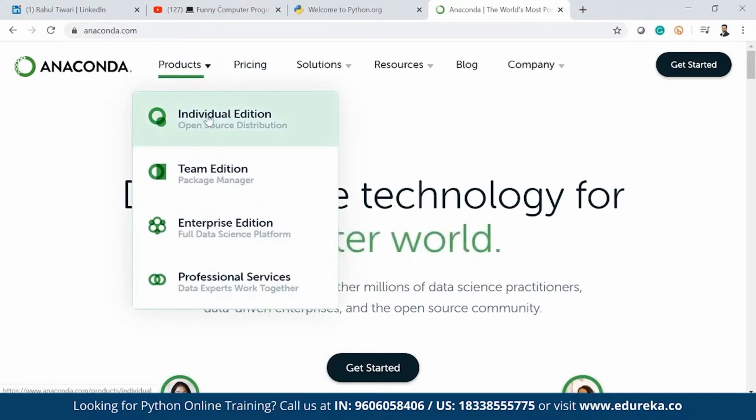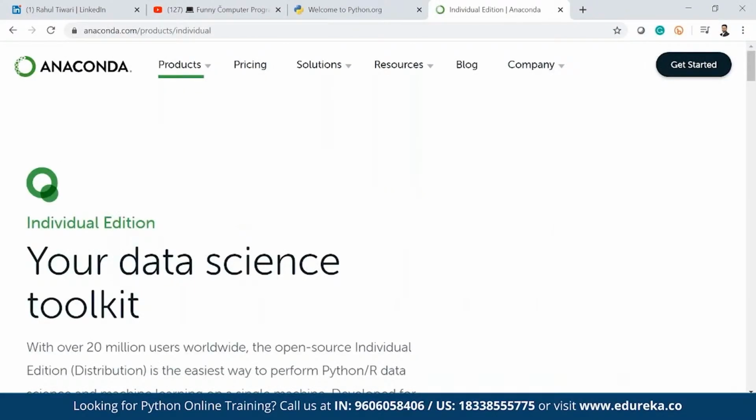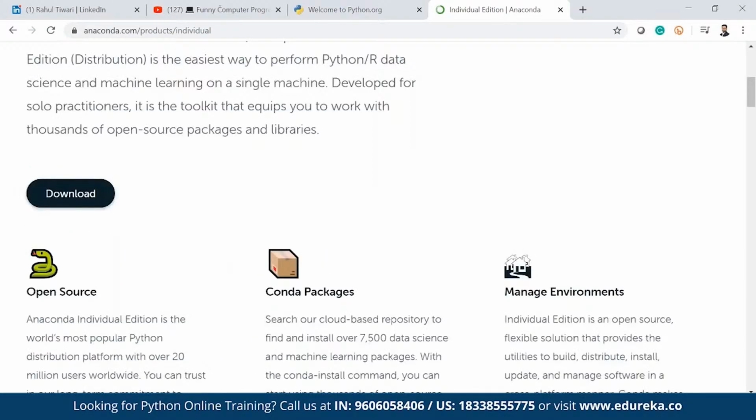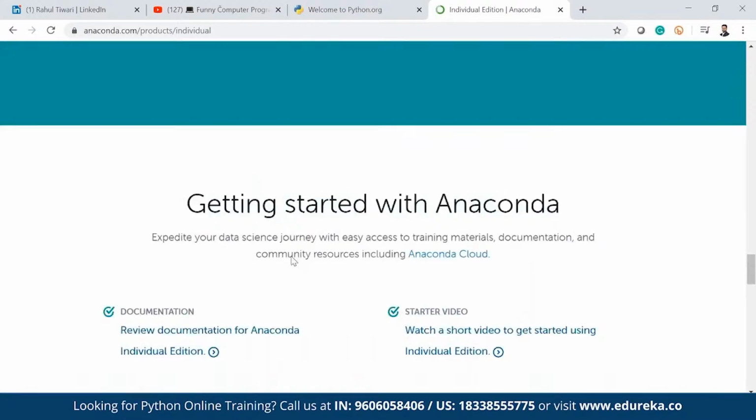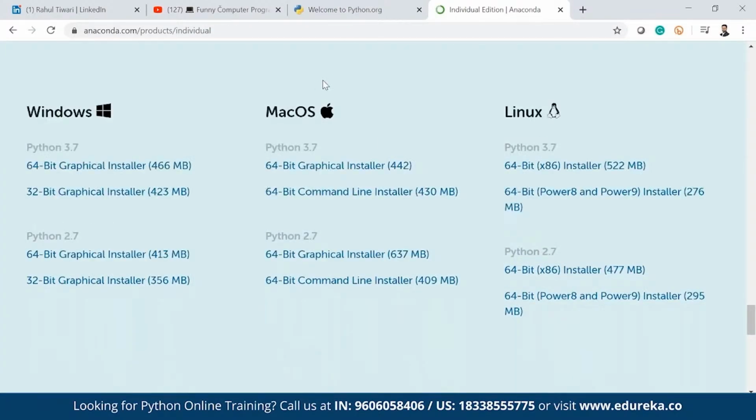Go to the individual edition, and if you go to the end, you can see your data science toolkit. It shows the packages that come by default once you install Anaconda. You can see below, based on the machine, you can download the Anaconda installer. Go with the latest version of Python because support for Python 2.7 is no longer there. So it is better to go with the latest version based on the bit of the machine, and also the operating system, whether it is Windows, Mac OS or Linux.